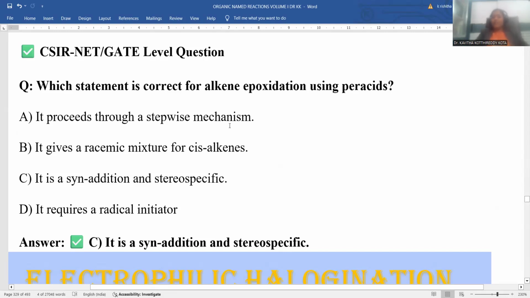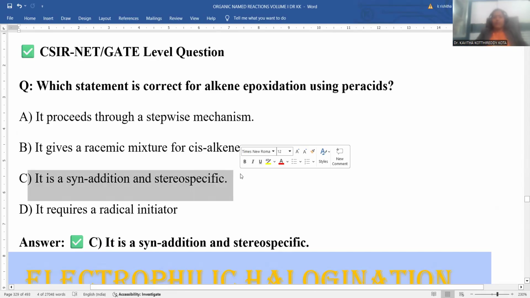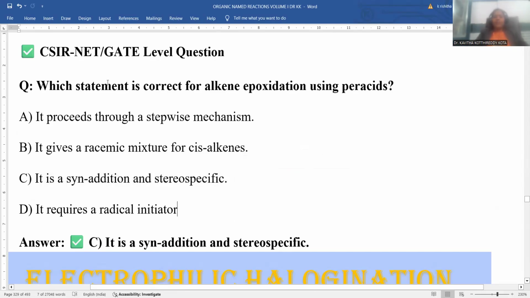Absolutely wrong. It is a concerted mechanism. It gives a racemic mixture of cis alkenes. A racemic mixture is no way possible, because it is not an asymmetric synthesis, rather a simple peracid epoxidation. Absolutely wrong. It is syn addition and stereospecific. This is the most suitable answer for the question they are asking, right? The correct statement for epoxidation using a peracid.